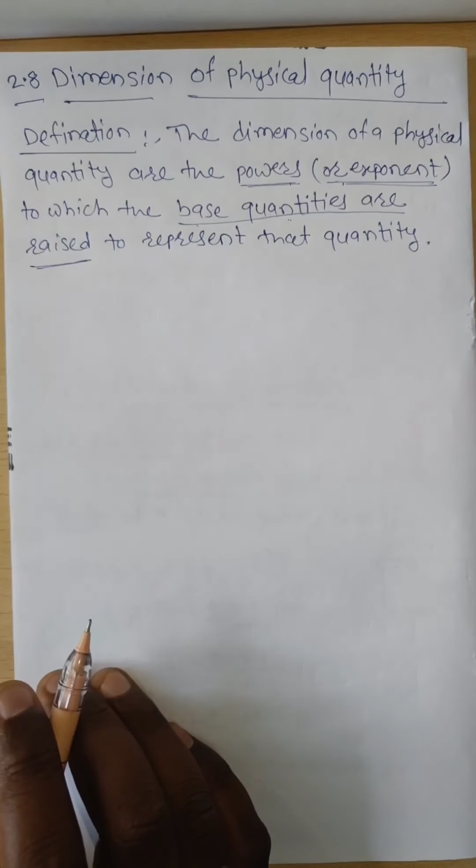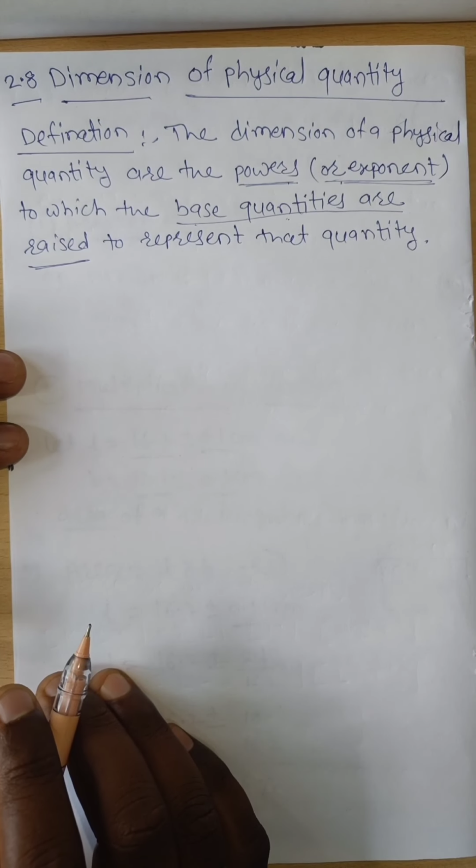Means how much power of that base quantity is required to represent any physical quantity, that is known as a dimension.